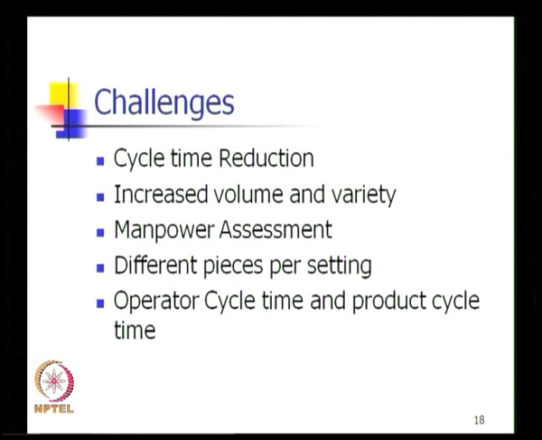Different pieces per setting is another interesting issue which we will see as we move along, but then what also happens is this: when we have automatic machines within a cell, and if an operator handles more than one machine in the cell, let us assume that a particular operator works on machines 1, 2 and 3 in a particular cell, and let us assume that the operator first works on machine 1, then moves to machine number 2 and then to machine number 3 and comes back to machine number 1 and so on.